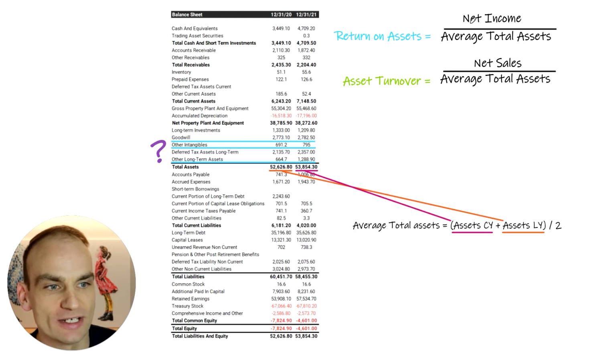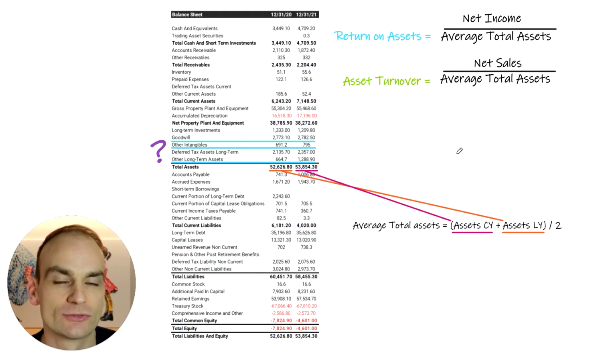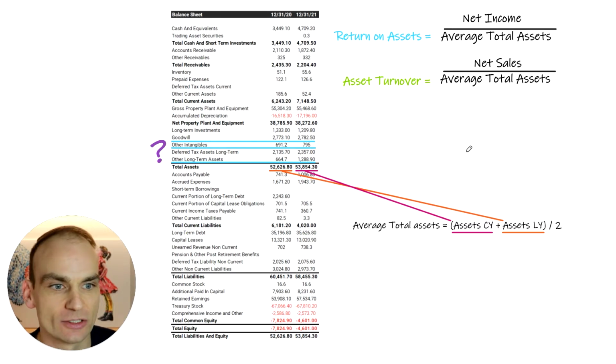And we're dividing net income by the average assets. Very, very simple ratios. And what this is telling us, in terms of return on assets, is the profitability relative to its assets, and in asset turnover, the amount of turnover in terms of revenue you're making per year. So this could be displayed as a ratio as well, but it's displayed as a percentage.